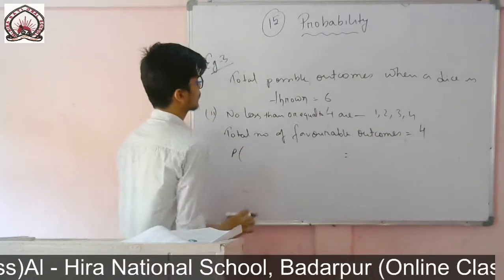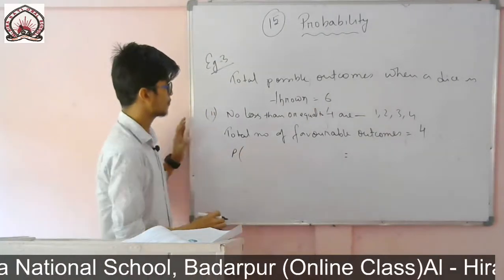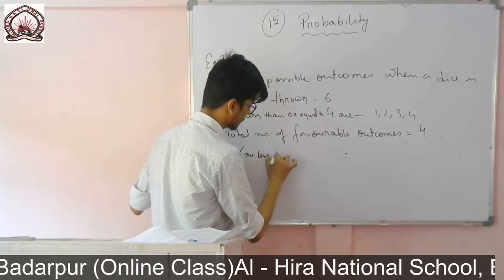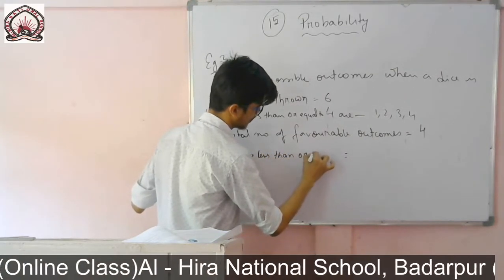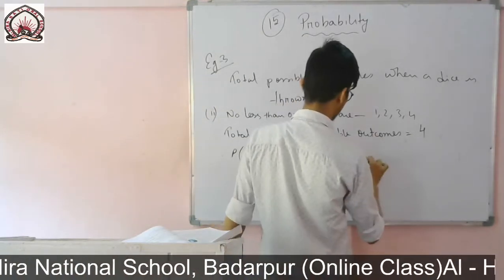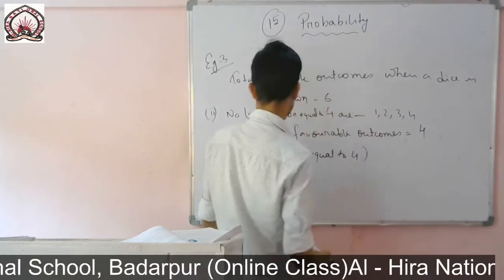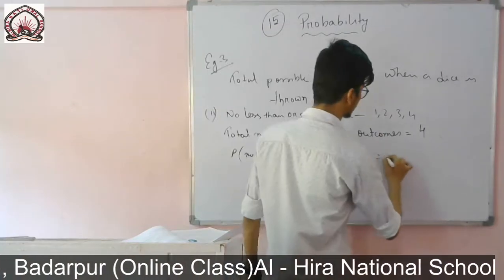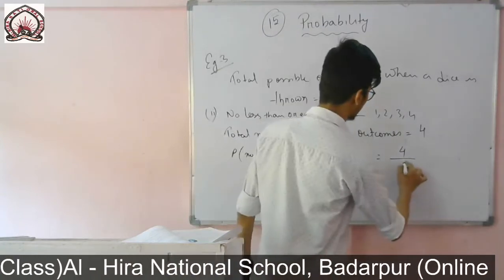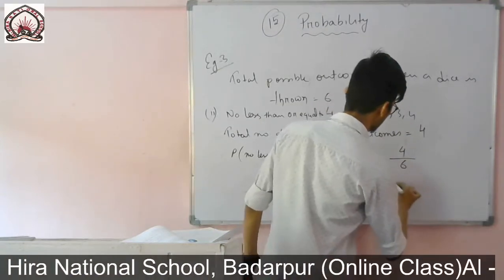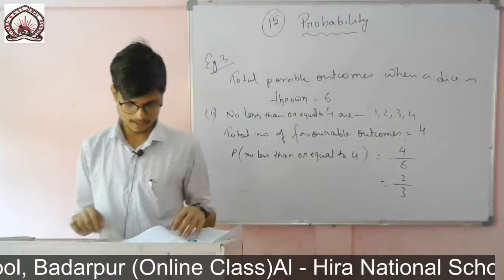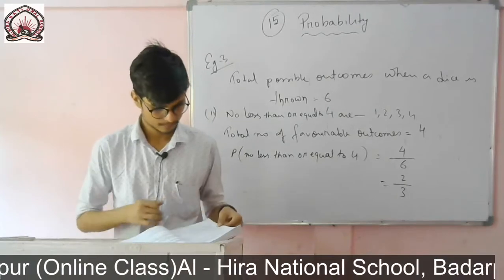So the question is to find the probability of a number less than or equal to 4. The probability of a number less than or equal to 4 is equal to the total number of favorable outcomes, which is 4, divided by the total possible outcomes, which is 6. So 2 twos are 4, 2 threes are 6. So the answer is 2 by 3.